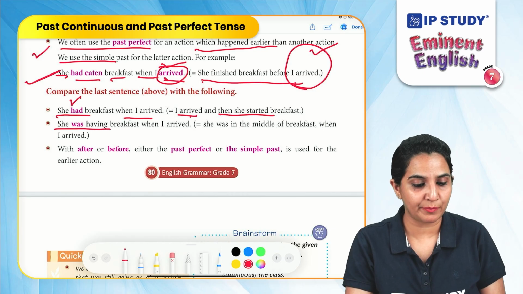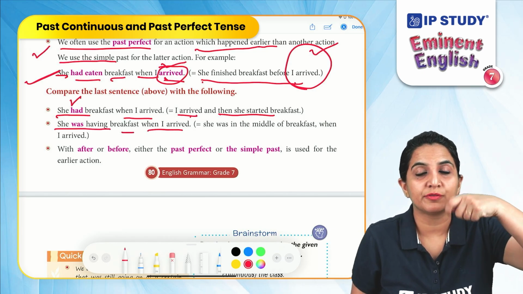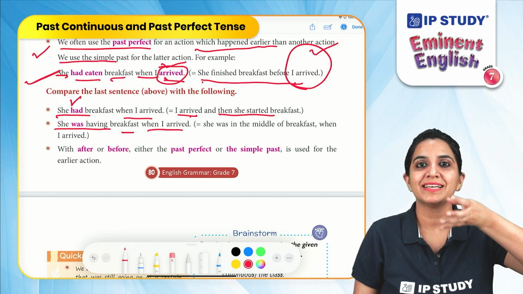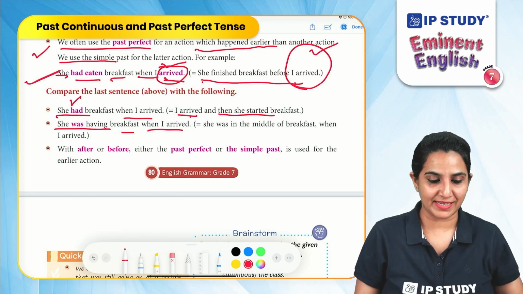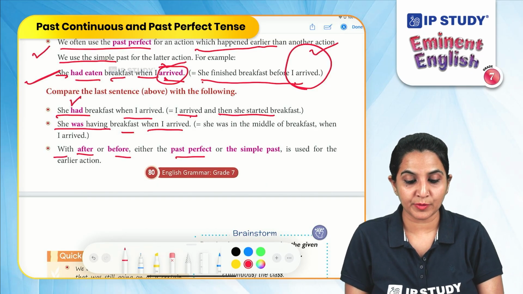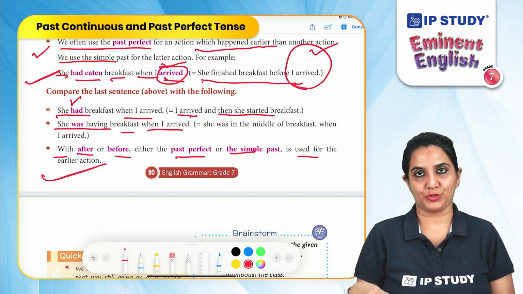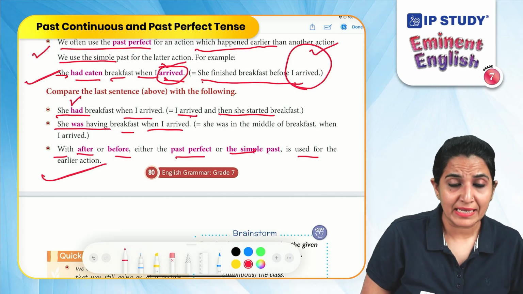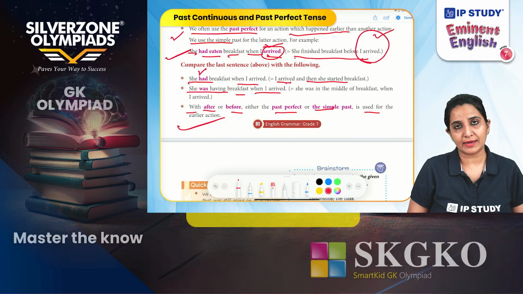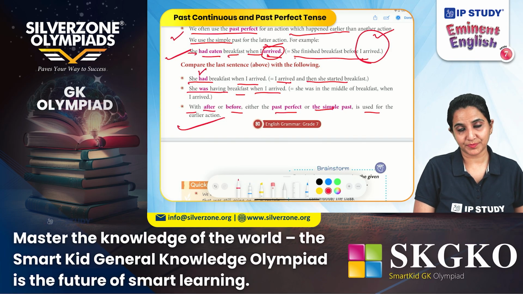She was having breakfast when I arrived. Now, when I arrived, she was in the middle of the breakfast. So in this form of a sentence, we use the past continuous tense. With after or before, either the past perfect or the simple past is used for the earlier action. So it is very simple to understand that when the actions are completed before a certain point of time, we use the past perfect tense.